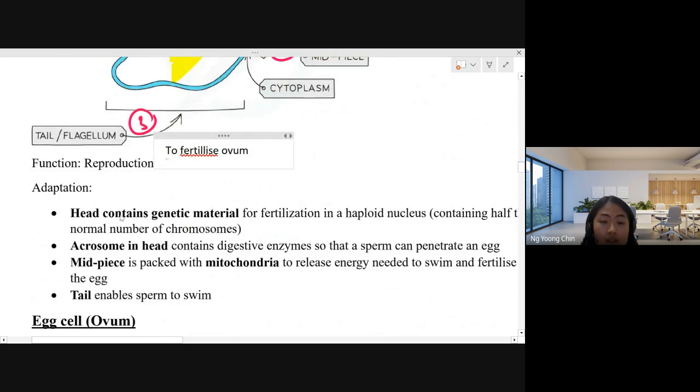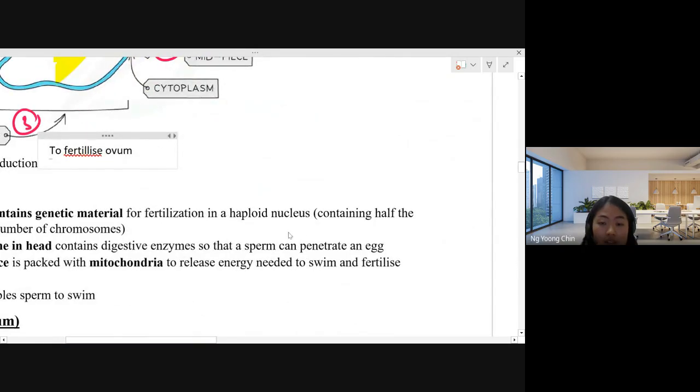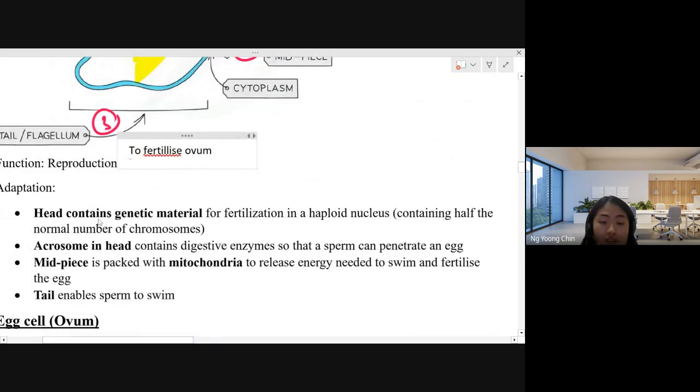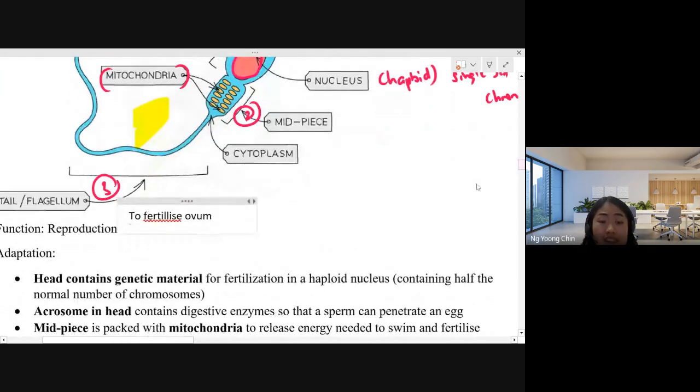The head contains the genetic material for fertilization in the haploid nucleus, containing half of the normal number of chromosomes. You can see this haploid nucleus has just one set of chromosomes.